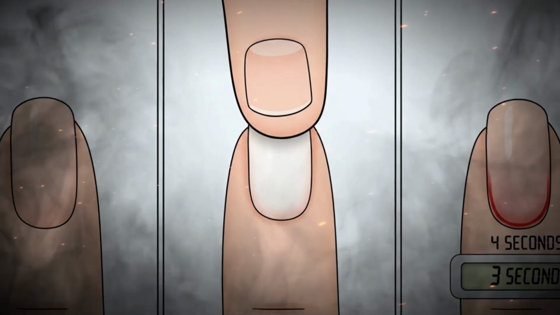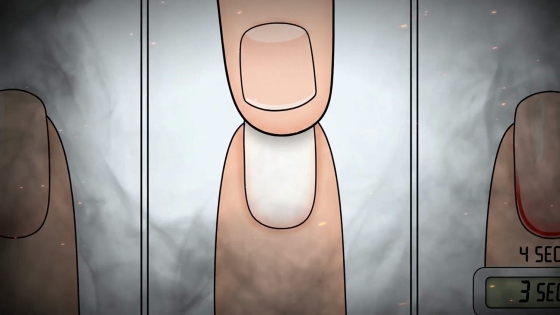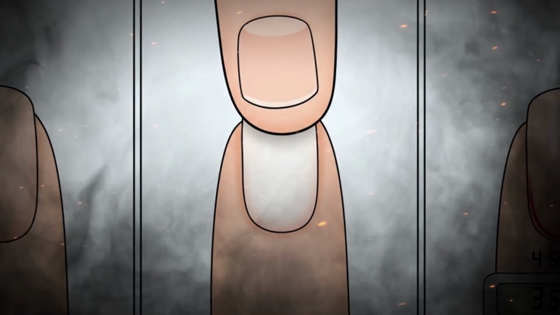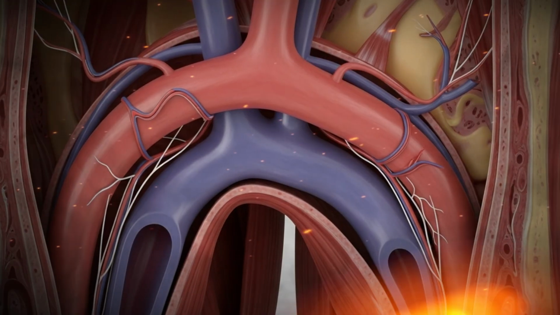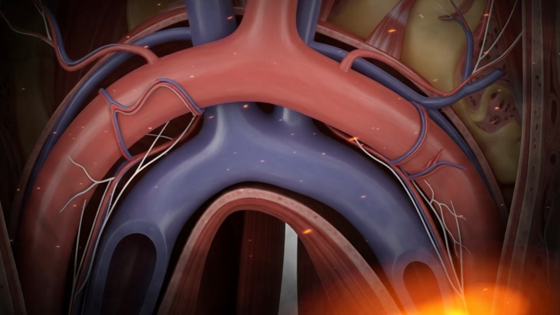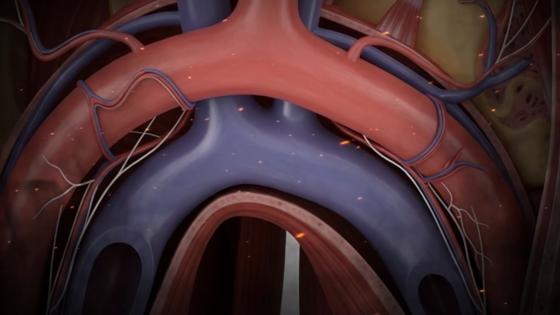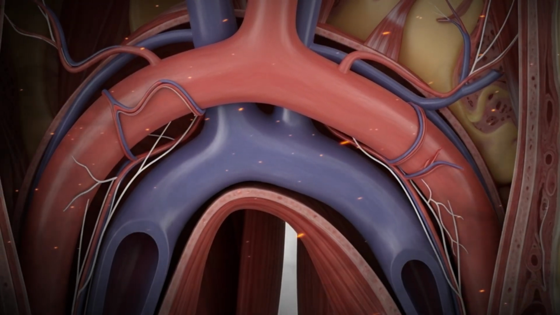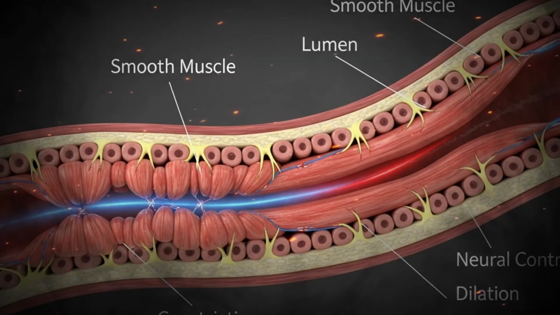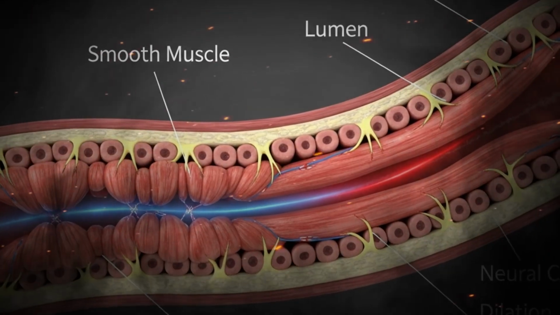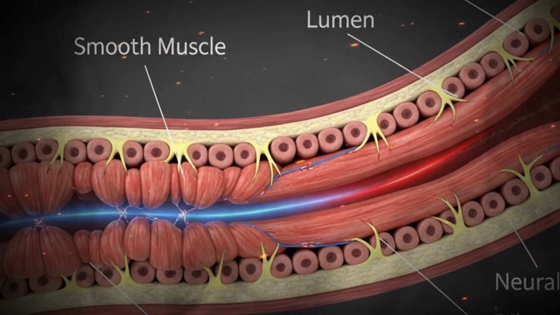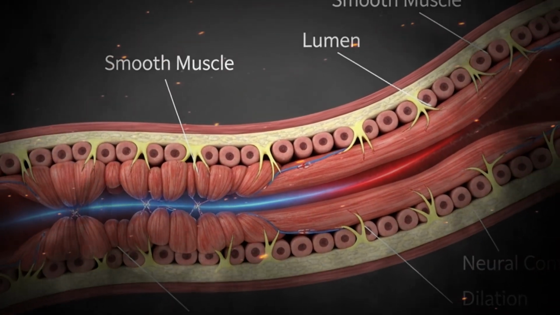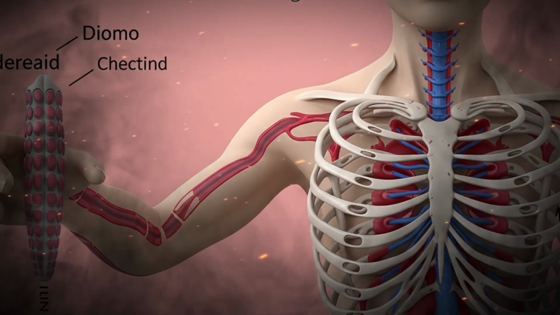Hormonal regulation involves several systems. Epinephrine and norepinephrine increase cardiac output and vascular tone. The renin-angiotensin-aldosterone system, RAS, raises blood volume and pressure. Antidiuretic hormone, ADH, enhances water retention and vasoconstriction. And atrial natriuretic peptide, ANP, promotes vasodilation and sodium excretion to lower blood pressure.